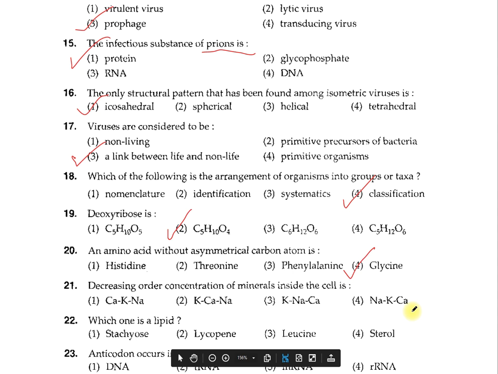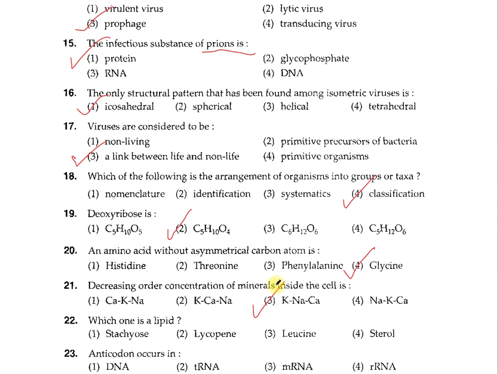The option which is correct is the third option, which is the K, Na, Ca. The potassium and the sodium ions are present in higher concentration. They are required for the action potential, and the calcium is required for the structure organization of the cell, although it is not written, but here we are considering it for a mammalian cell.